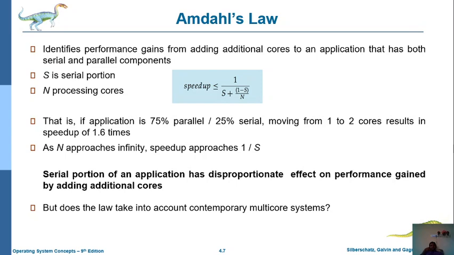Because it executes 75% of the process in parallel, and the remaining 25% in serial manner. So this is the formula for calculating the speed or latency of any specific process execution.